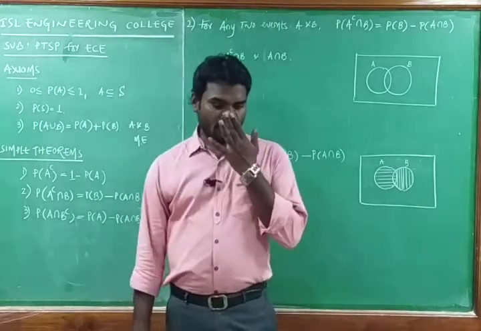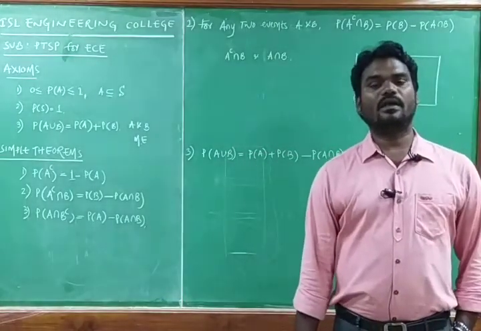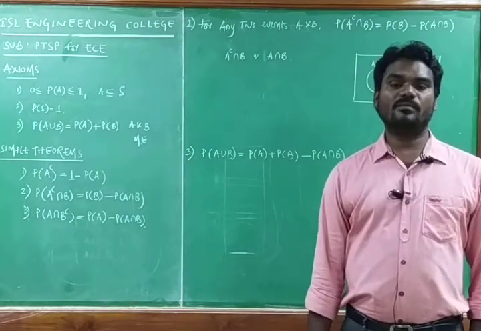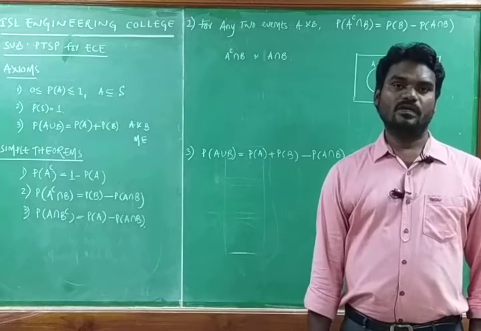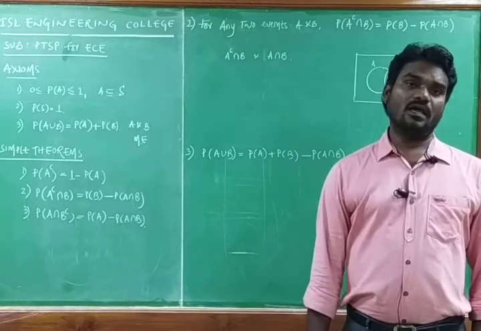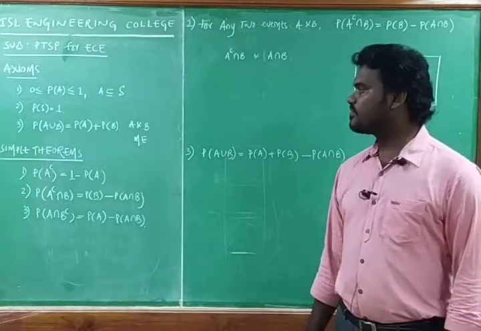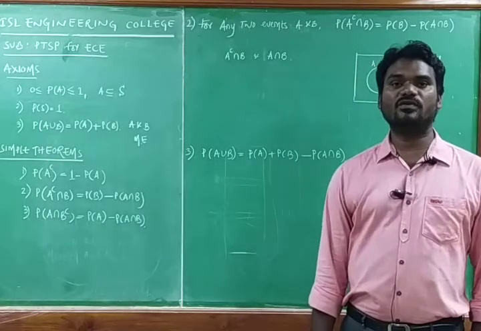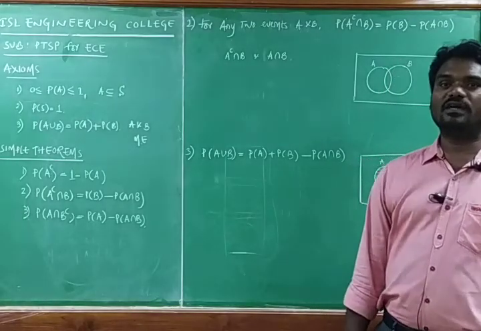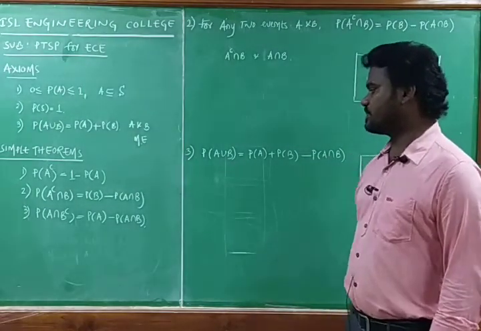And third axiom, if A and B are two mutually exclusive events, then probability of A union B is equal to probability of A plus probability of B. If A and B are not mutually exclusive events, then we can have another form of the axiom, that is probability of A union B is equal to probability of A plus probability of B minus probability of A intersection B. Likewise you can have. We are going with this one.